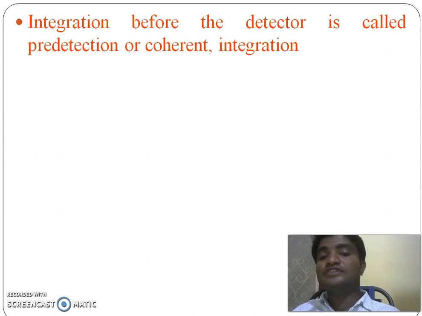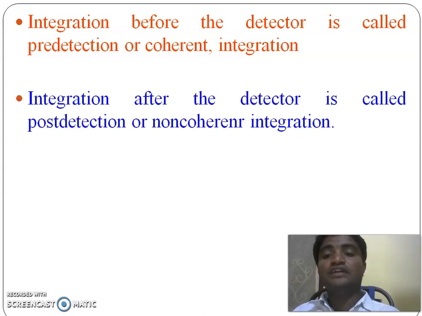If the integration is done before the detector, that is called pre-detection or coherent integration. It preserves the phase of the signal. And if the integration is done after the detector, it is called post-detection or non-coherent integration. The phase of the envelope is destroyed by the non-coherent integration.